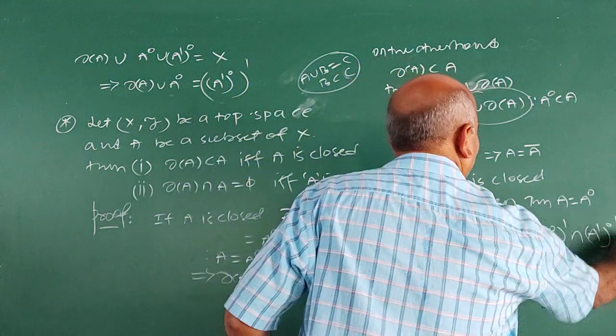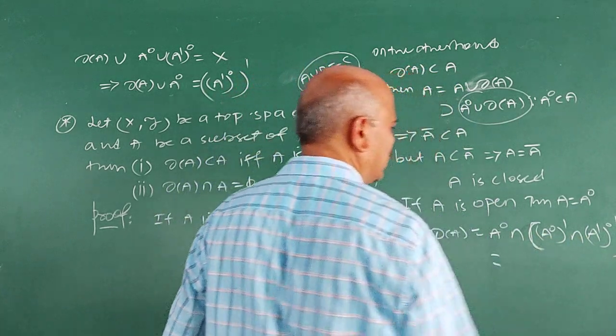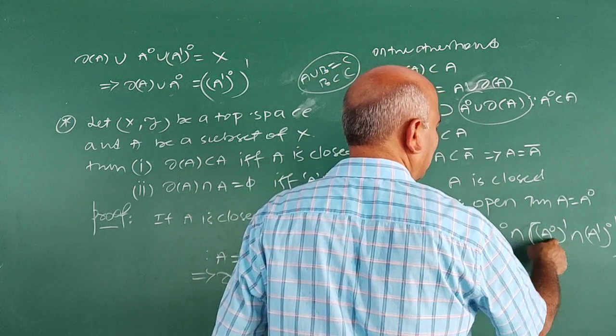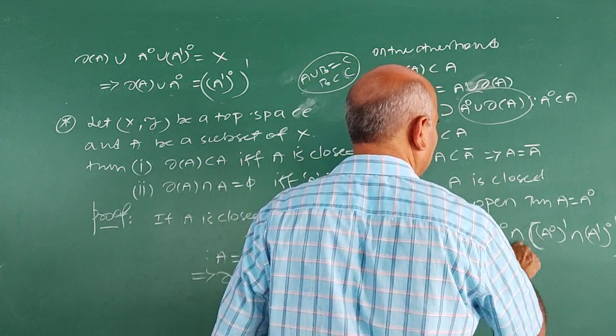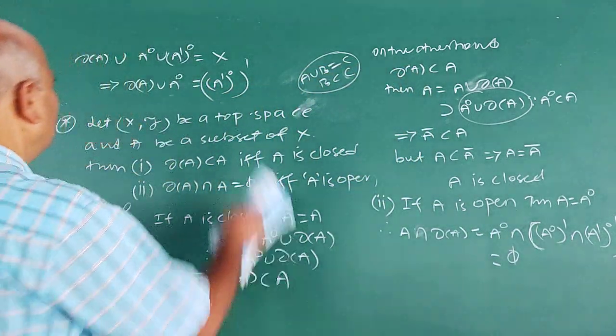In place of the boundary of A, we substitute this. Now it is equal to interior A intersection interior A dash, which is empty set. It is empty set.